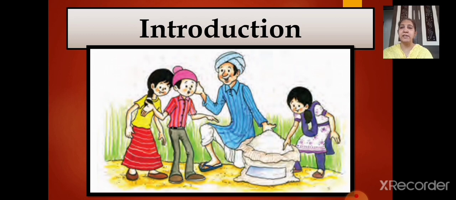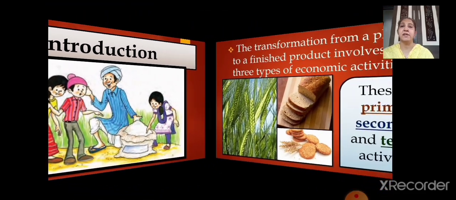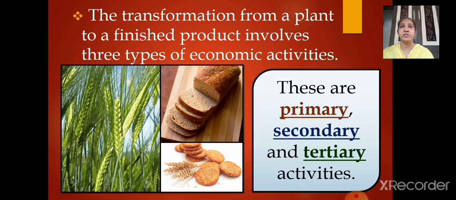See, in short the farmer has tried to explain to the children that the wheat will be taken to the market first, then from the market it will be taken to the factories, and there the flour will be converted into bread and biscuits. So he has tried to tell them the process of how it is done. Now this transformation from wheat to the finished product, that is the bread and biscuits from the flour of that wheat, right?